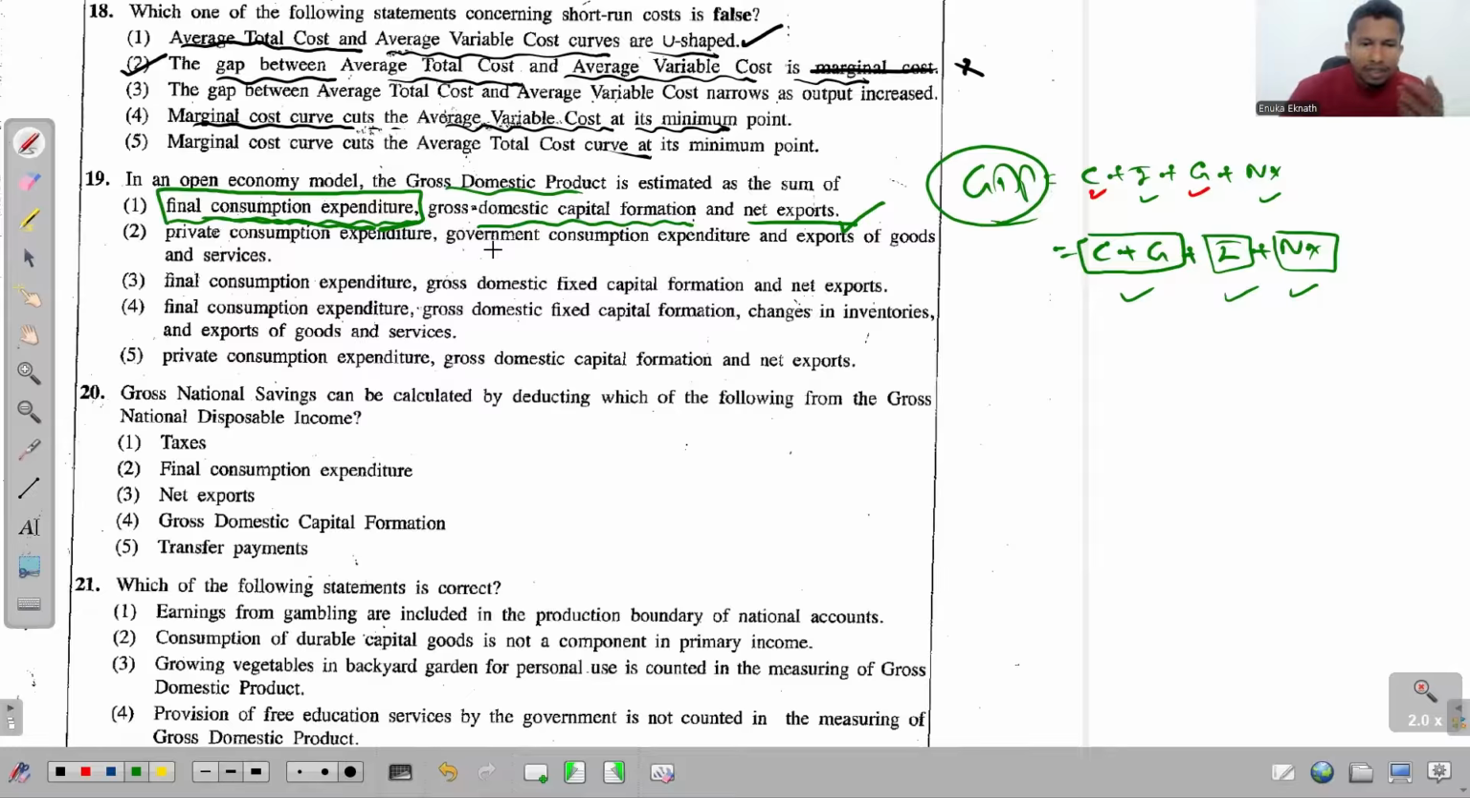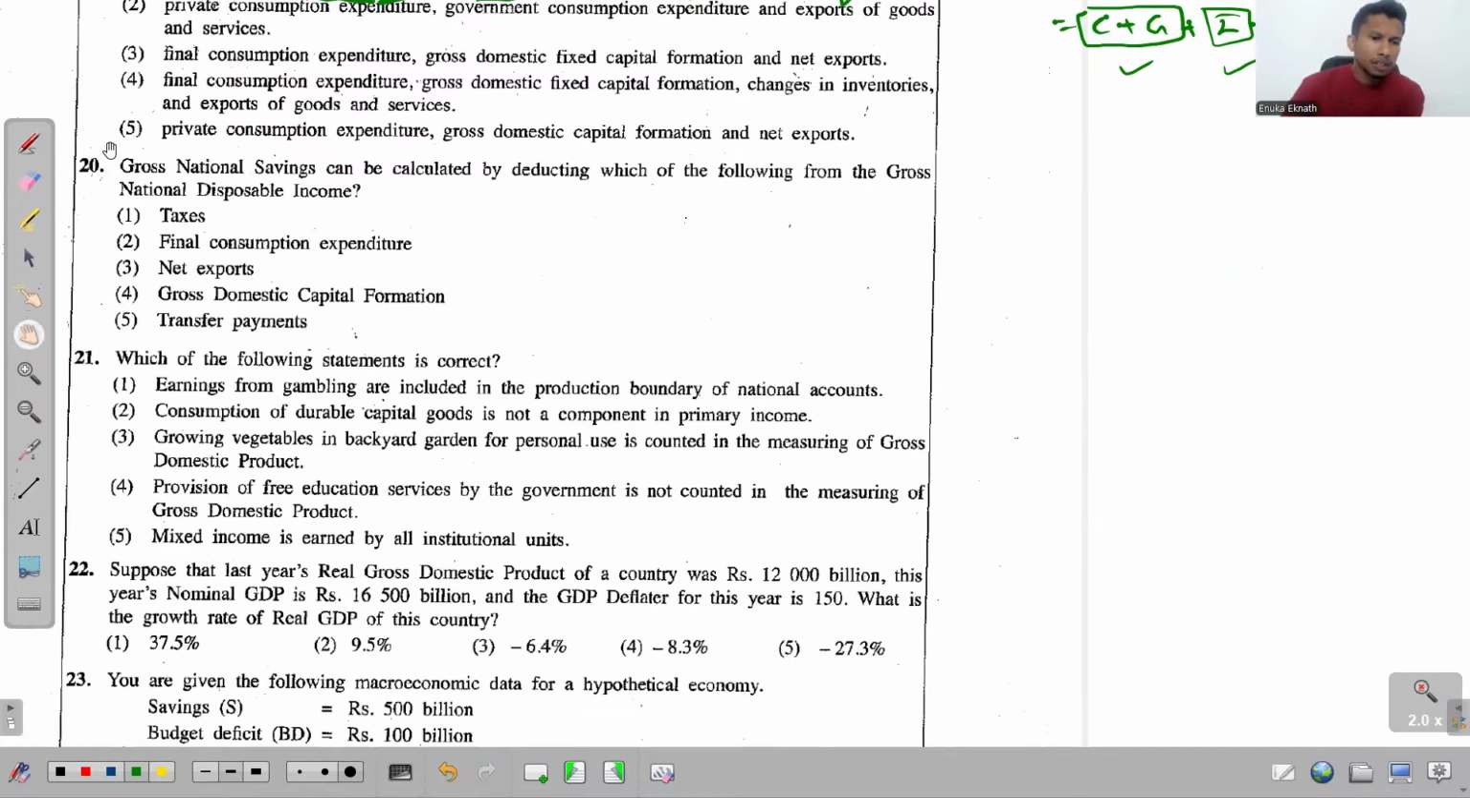Right, then no point of discussing the other ones. We'll move to the 20th. Gross national savings can be calculated by deducting which of the following from gross national disposable income.